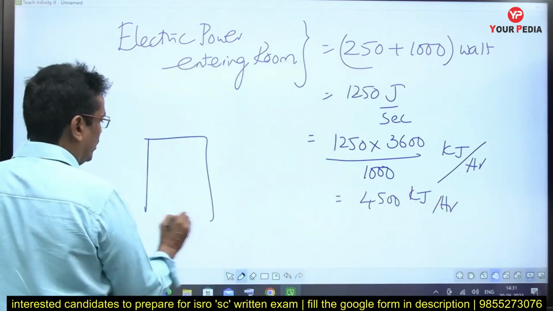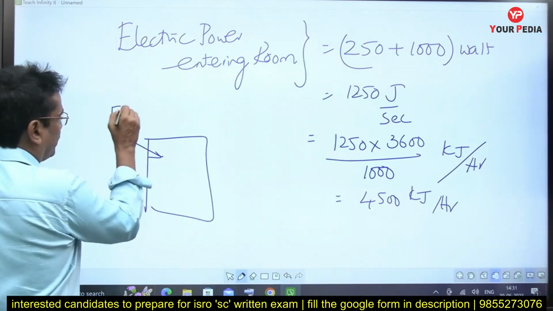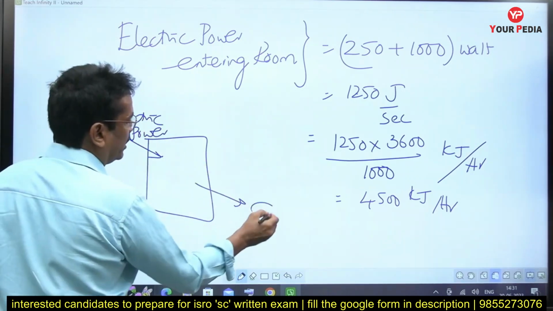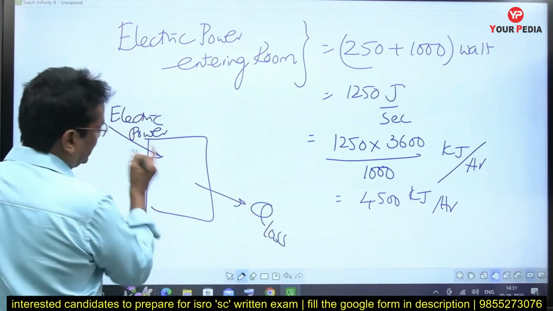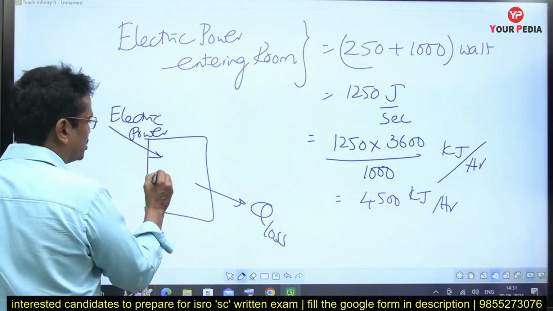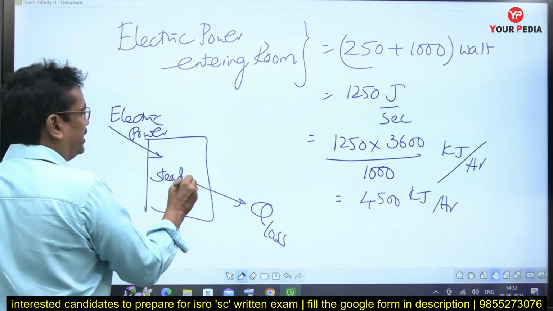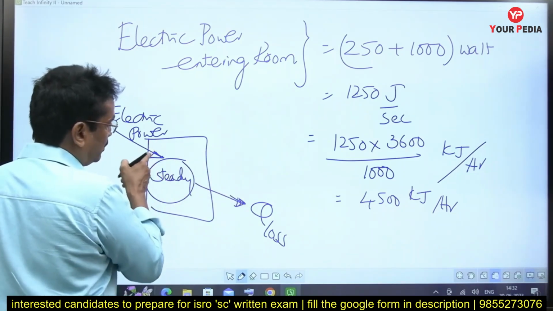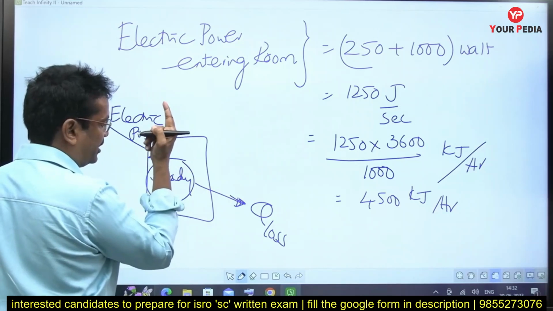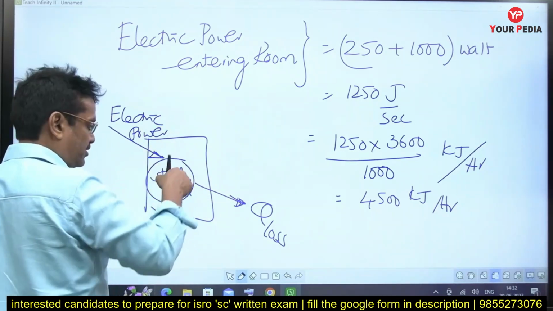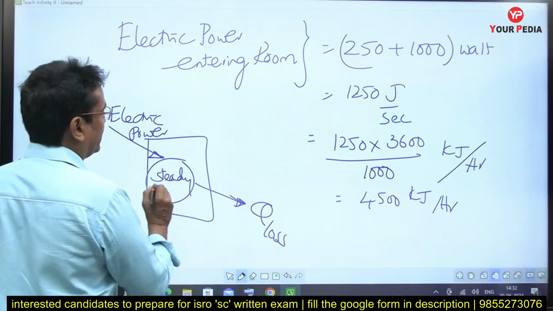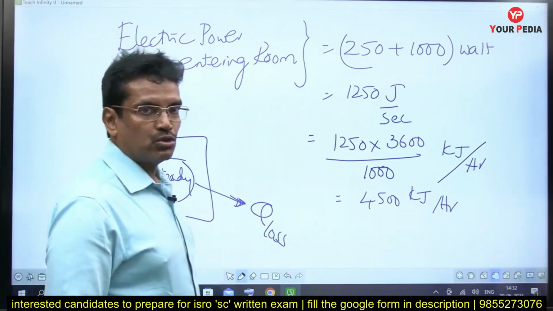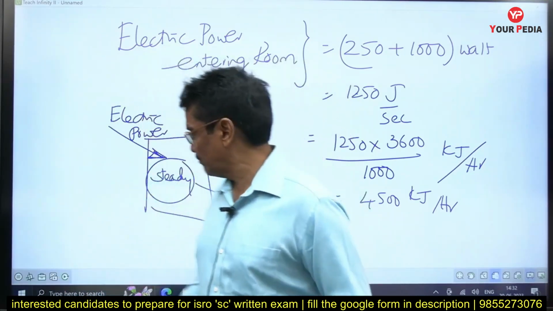If this is the room, the electric power entering should be equal to the heat loss. Only when both are equal, the room conditions are at a steady state. To maintain these steady conditions, this should be equal to this. If this is more than this, temperature will keep rising. If this is more than this, temperature keeps decreasing with time. But you are maintaining a steady state. That means both should be equal. So the answer is 4500 kilojoule per hour.